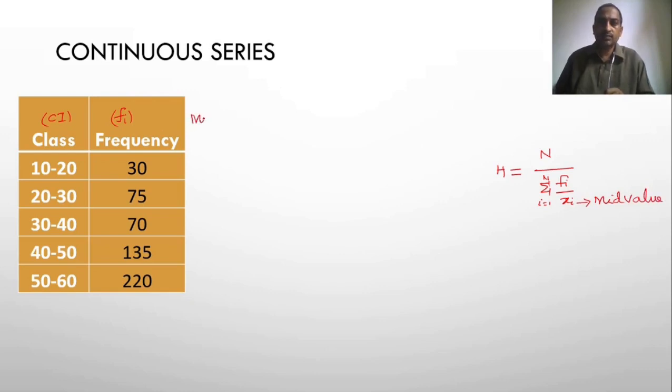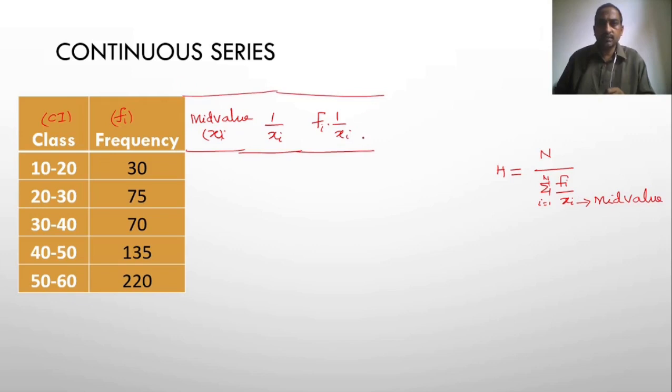So first find the mid value, xi. Whenever you find the mid value, the next is 1 by xi. Then you multiply with fi, that is fi into 1 by xi. Right? So that's why we have to construct a table.